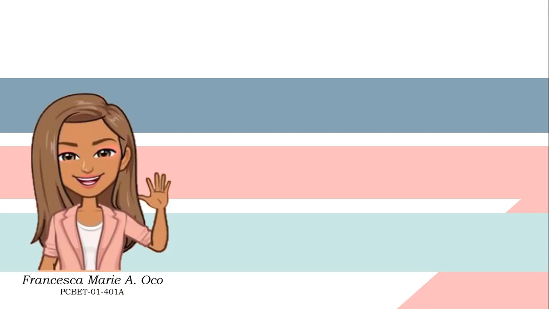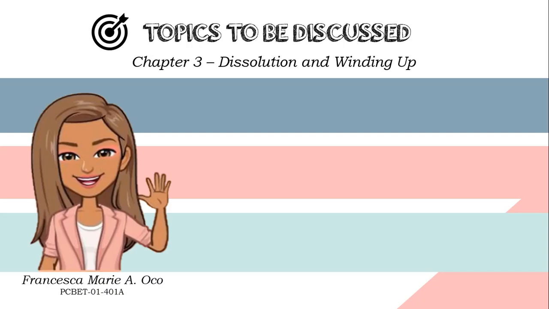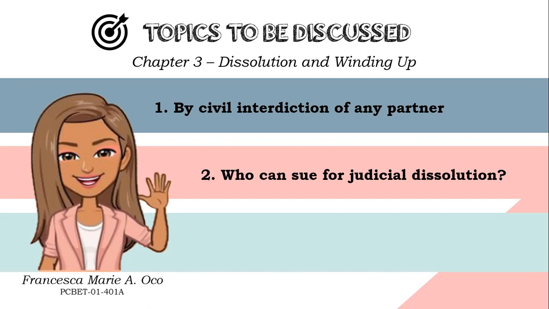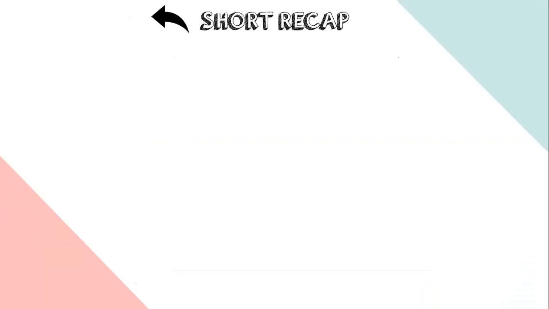Hello everyone, good day. I'm Francesca and in this video, I'm going to discuss first, civil interdiction of any partner, which is one of the causes of dissolution provided under Article 1830. Second, who can sue for judicial dissolution, and last is on application by or for a partner, which is under Article 1831. But let us first have a short recap since these were relevant to the topics I'll be discussing and for better understanding.